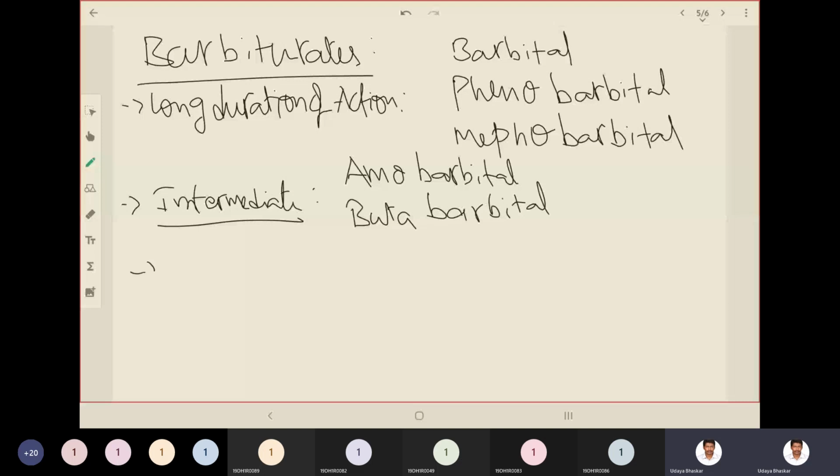Then you have the examples for barbiturates which have short duration of action. What are they? Pentobarbital and secobarbital.